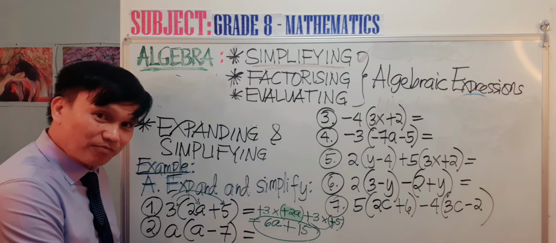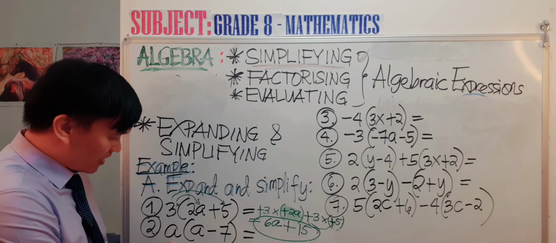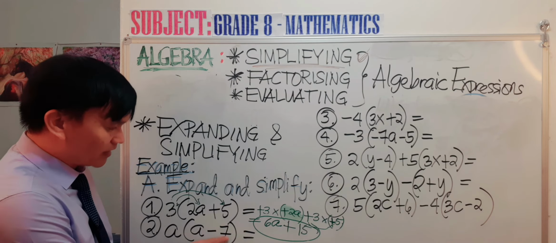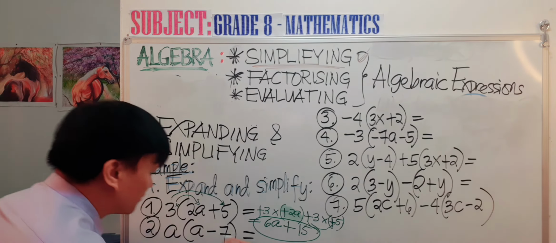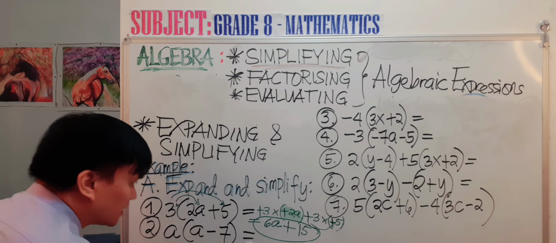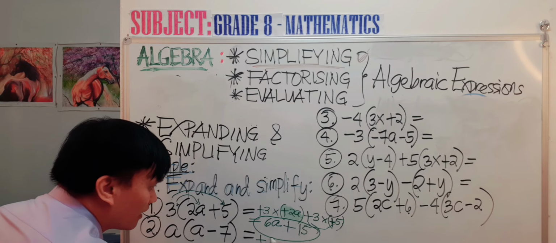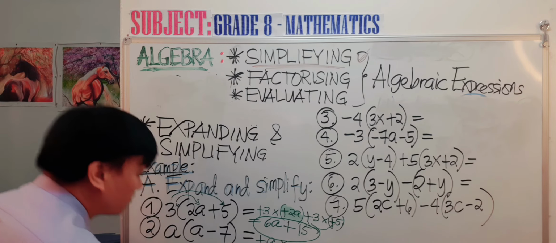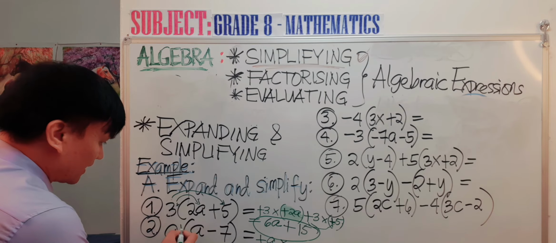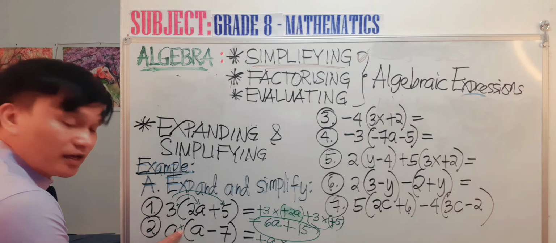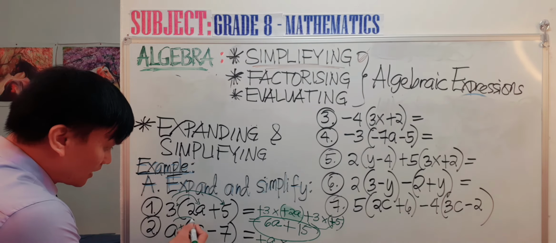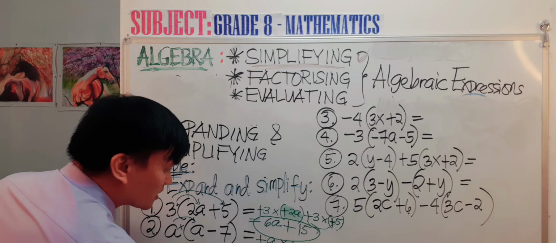The second example is a times a minus 7. So we have here positive a multiplied by, okay, so again, this is a multiplication operation. So a times positive a.